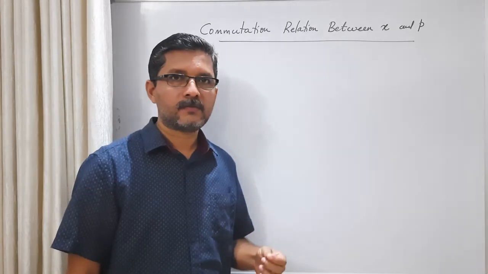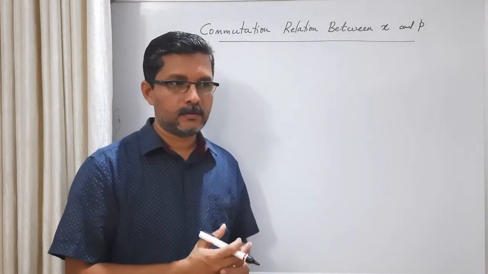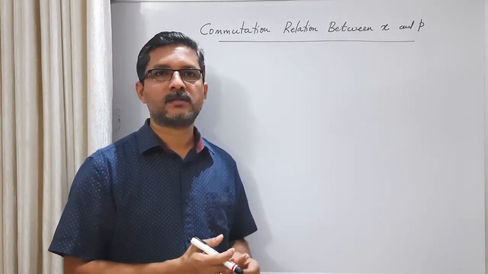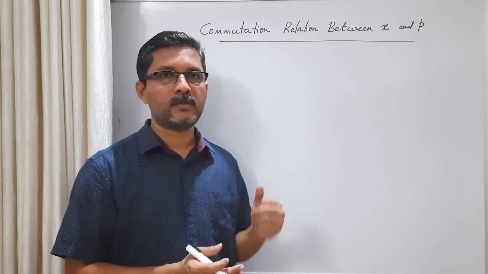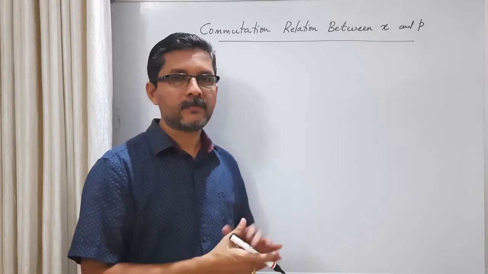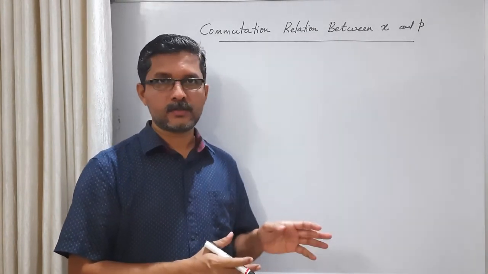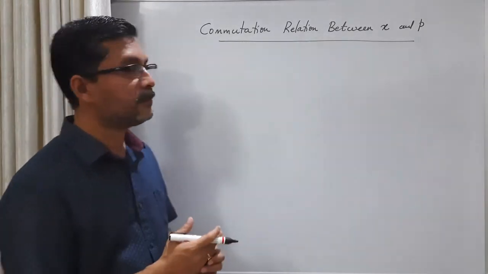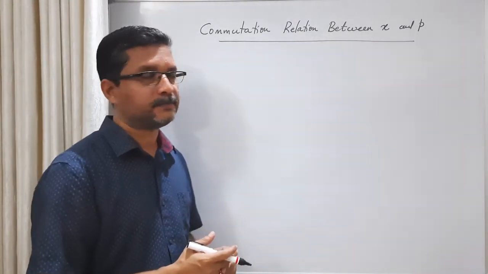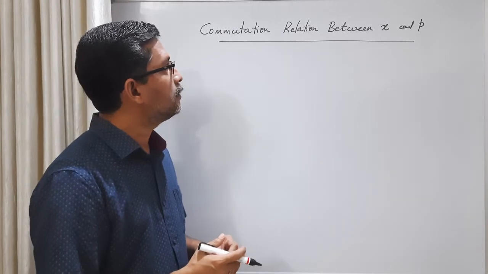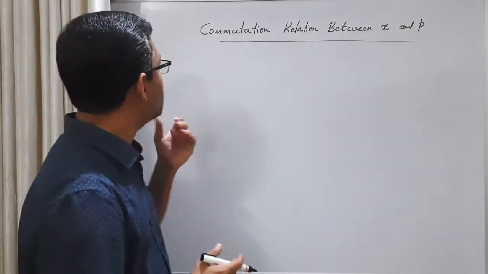In the previous class, we defined the infinitesimal translation operator in terms of the momentum operator. Today in this class, we will see how this leads to the commutation relation between position and momentum. Okay, so let us start like this.